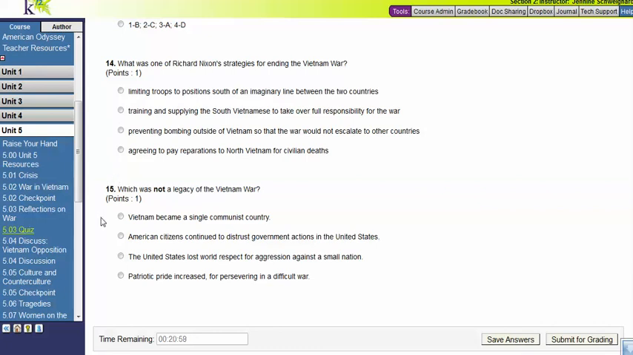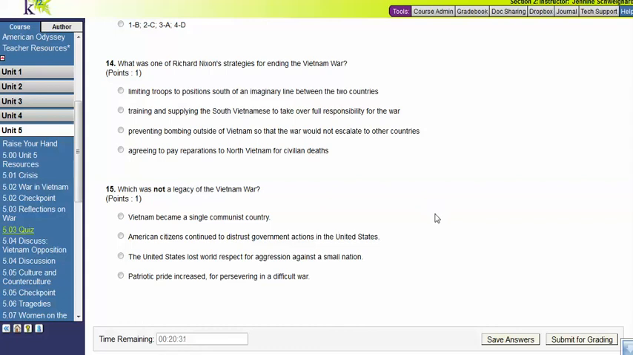Number 15, which was not a legacy of the Vietnam War. Vietnam became a single communist country. American citizens continued to distrust government actions in the United States. The United States lost world respect for aggression against a small nation. And the last option, patriotic pride increased for persevering in a difficult war.